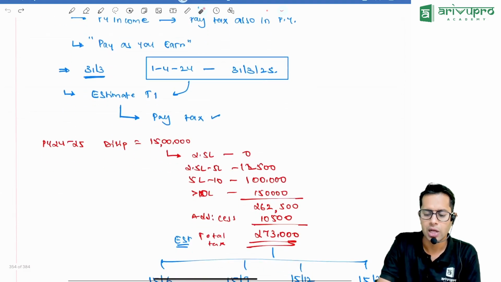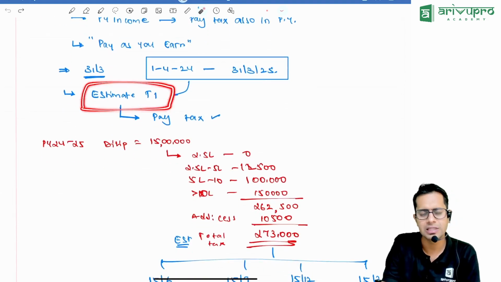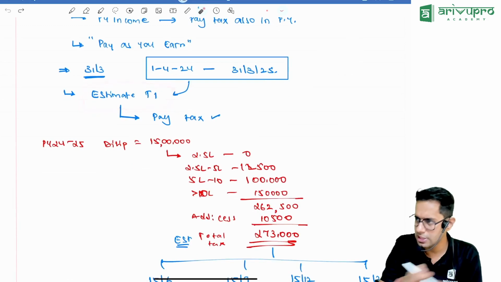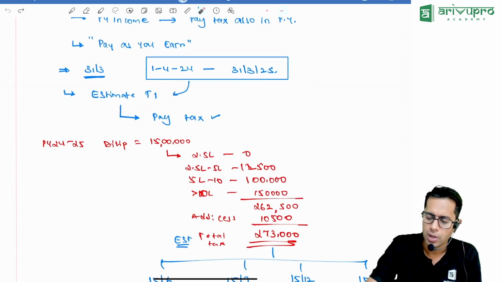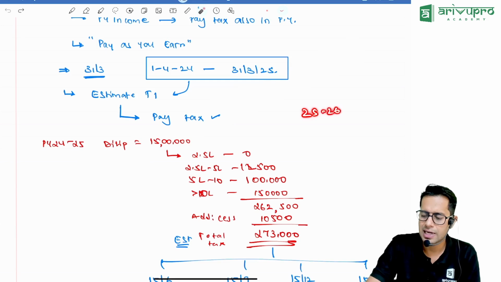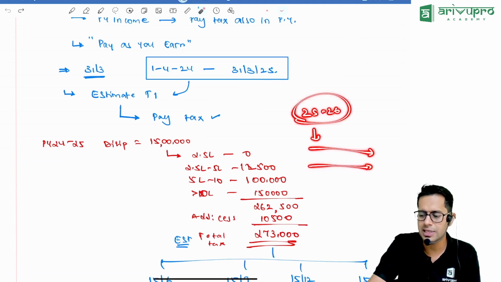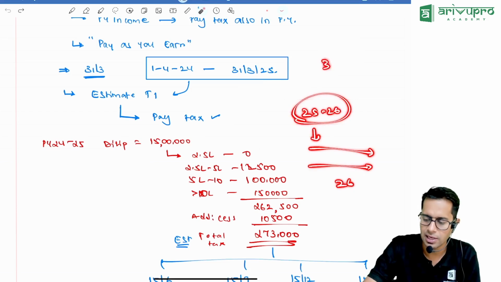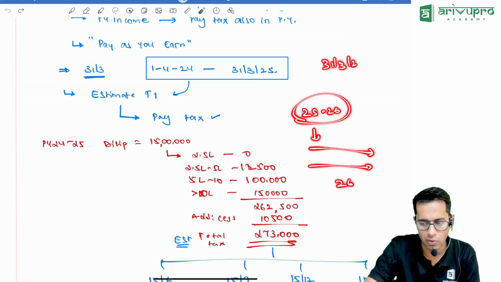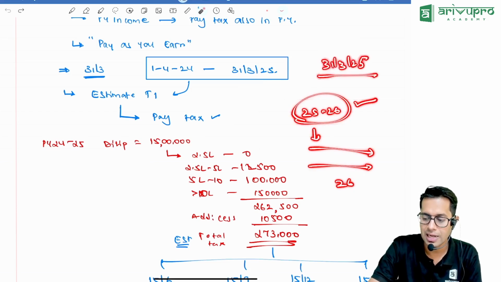Sir, how will I do that? They are telling: during the year, estimate what your total income is. So for example, now 25-26 has started. 31st March 2025 is already over. So last year is already over, and the current year is still running now.